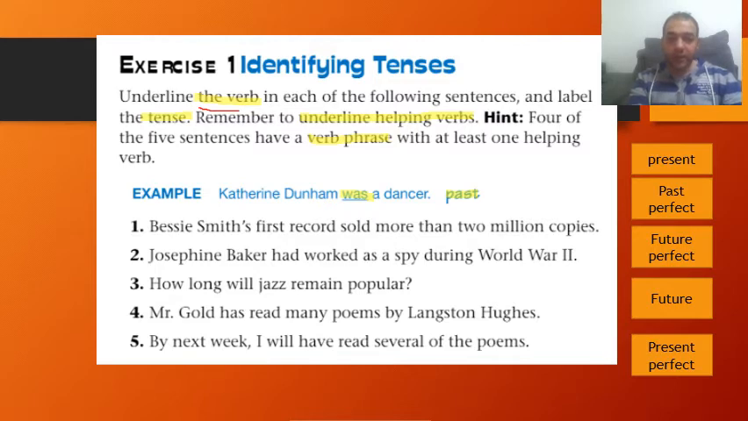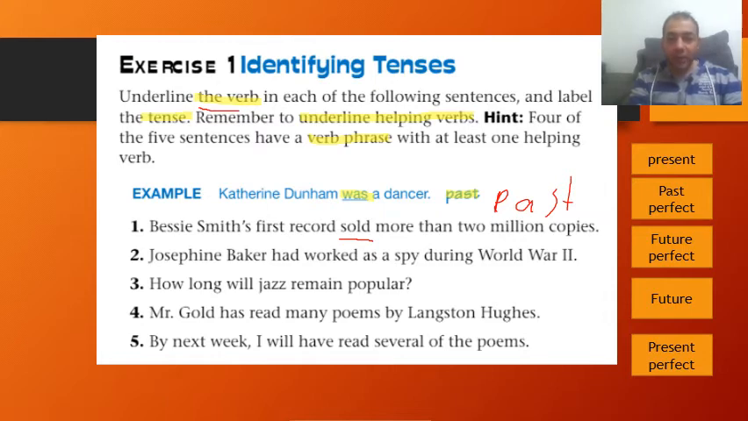Mrs. Smith's first record sold more than 2 million copies. So where is the verb here? Someone can say that record, when you record something, but actually record here is a noun. Okay, so her first record sold. So sold here is the verb. Okay, and we should check the verb: is it present, past, future? So we have to write it here. It's past. I'm going to write it in this corner. It's past simple, of course.